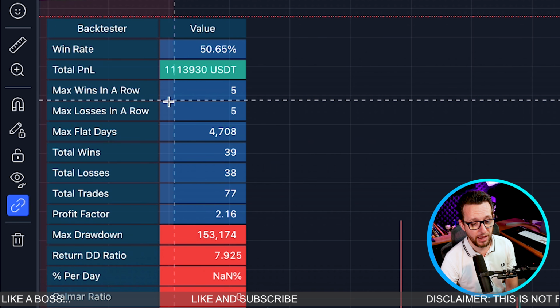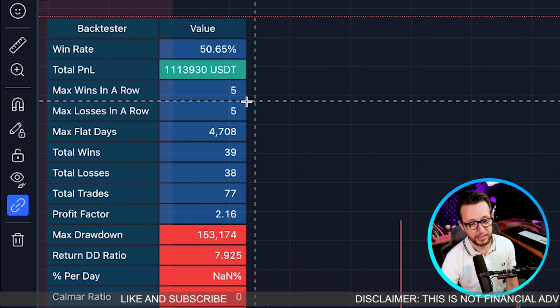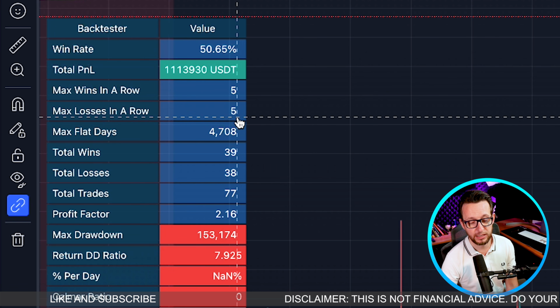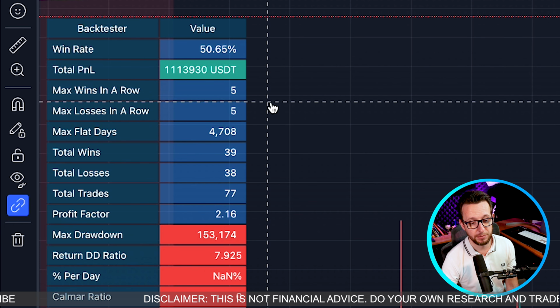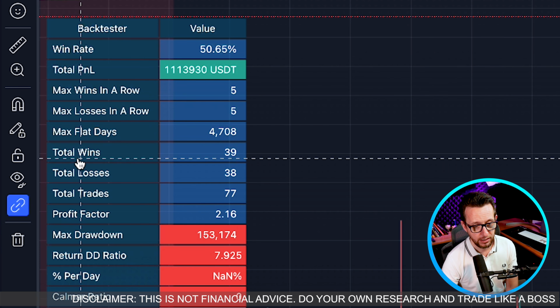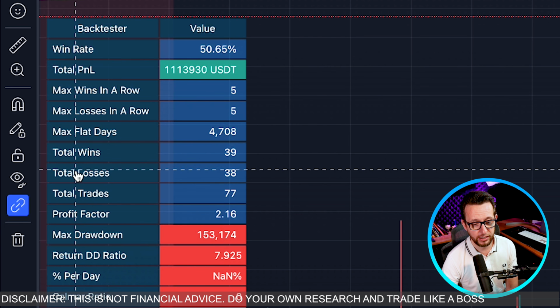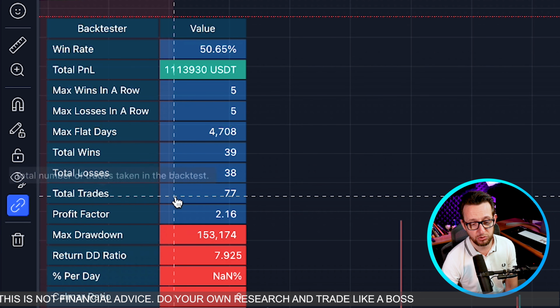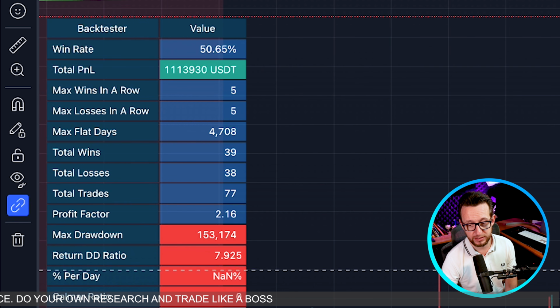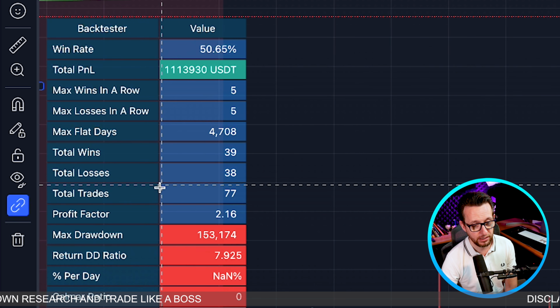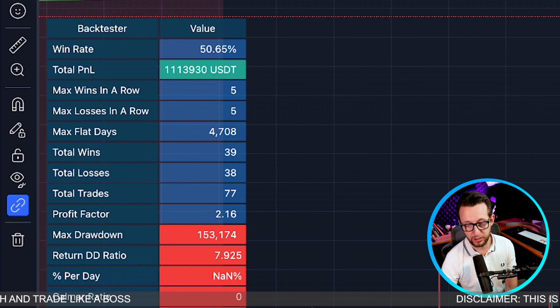So as you would expect, max wins in a row was 5, max losses in a row was 5. So you'll be losing a lot less than you will actually be winning. That's absolutely brilliant. Total wins 39, total losses 38. We have a total of 77 trades. I'd like more trades than that for a full backtest. We will do a deep backtest in a second. We have a profit factor of 2.6.